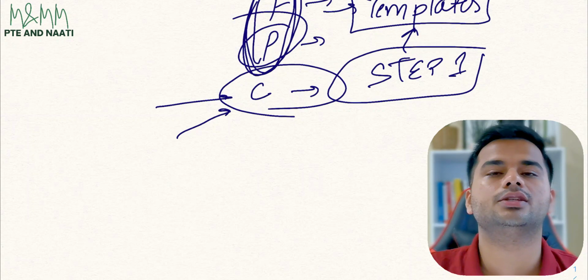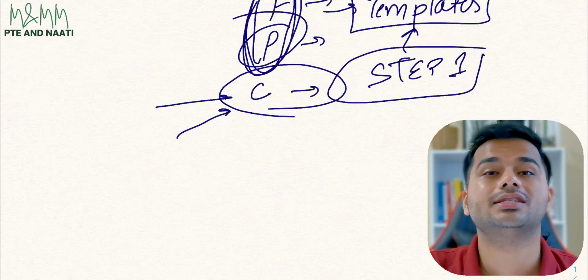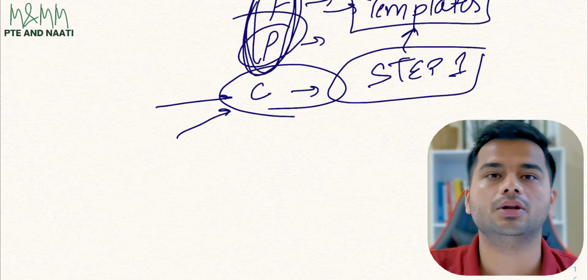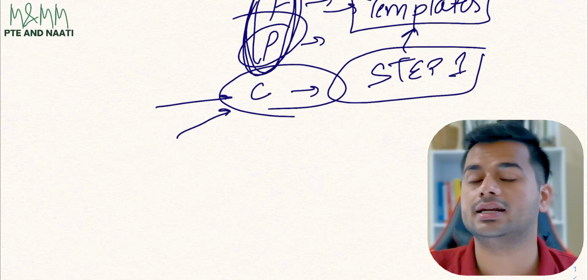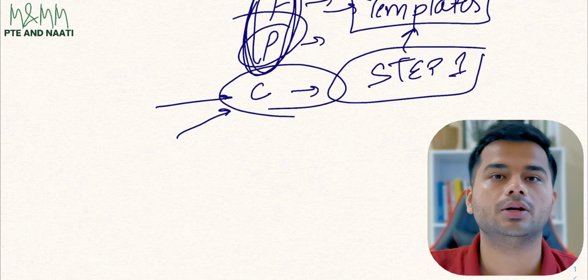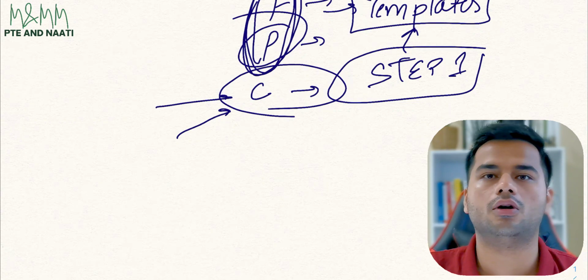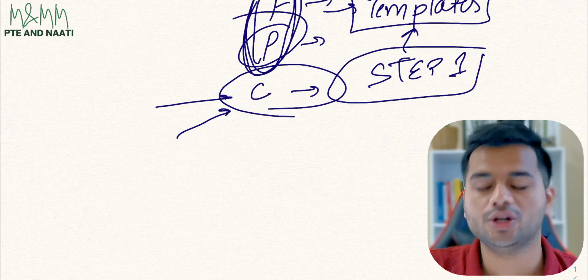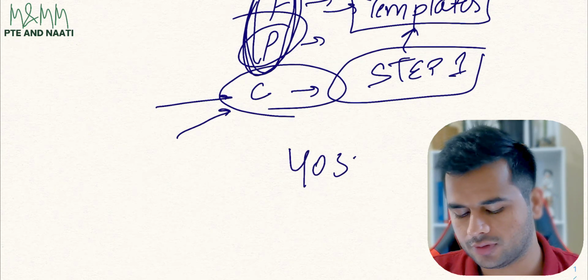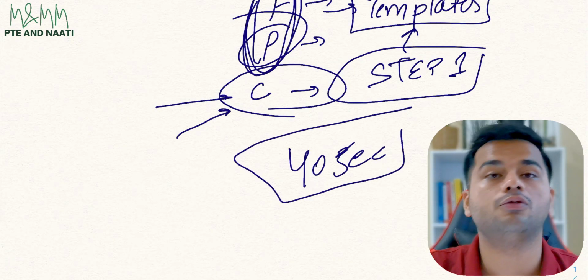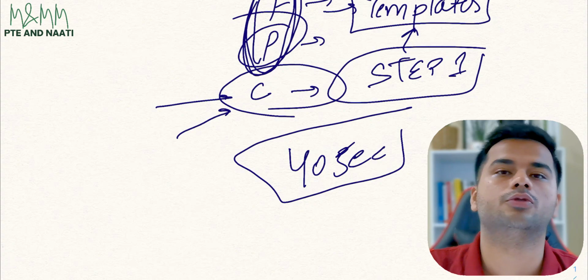Second step in practicing this topic well is always and always time yourself. I've seen few people who finish describe image in even less than 10 seconds. And I've seen few people who will keep on speaking it for 50-60 seconds. We know that in describe image, the time that we get is 40 seconds. So we have to make sure we finish well before that.